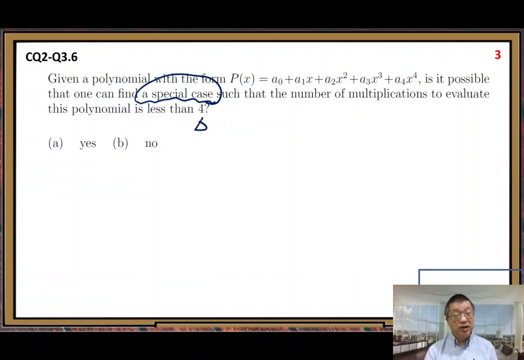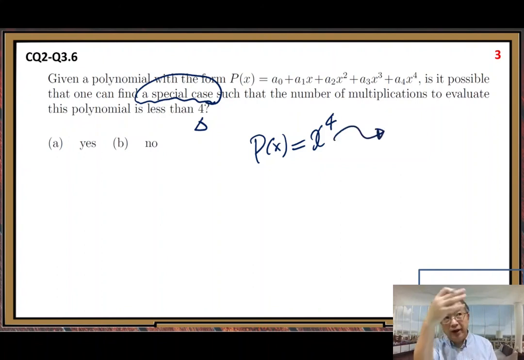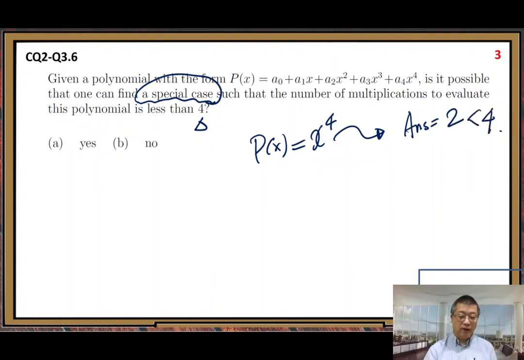Yes, it's pretty easy. Can we have a special case, just x to the 4th? P of x equals x to the 4th. That's a special case. For this case, by the repeated squaring technique, we just need 2 multiplications, less than 4, right? So we can find a simple example. So the answer is yes.